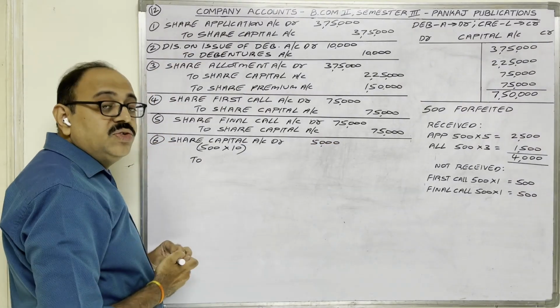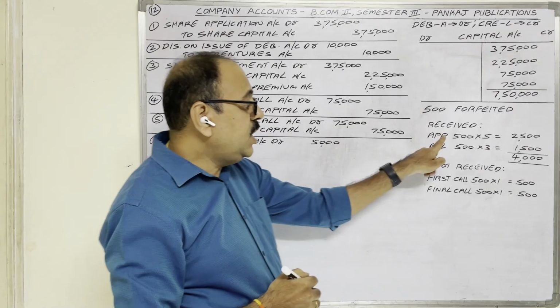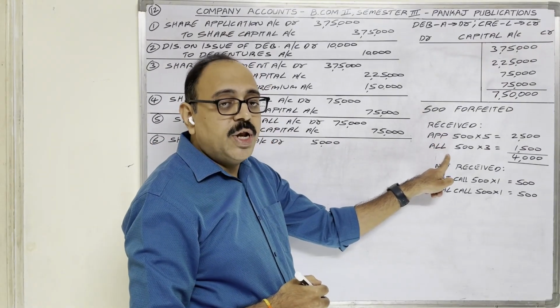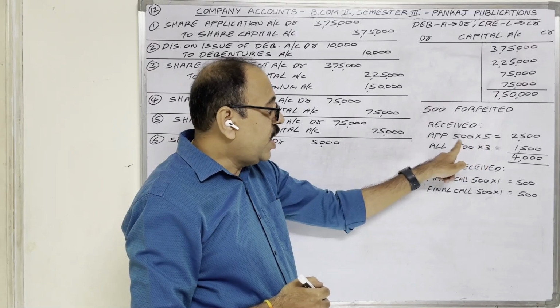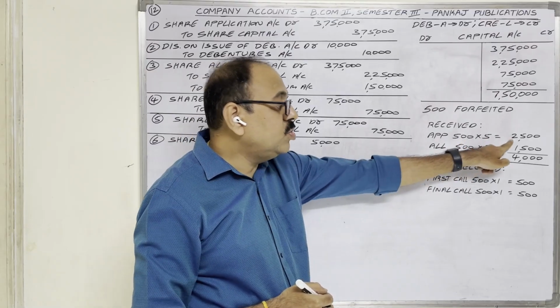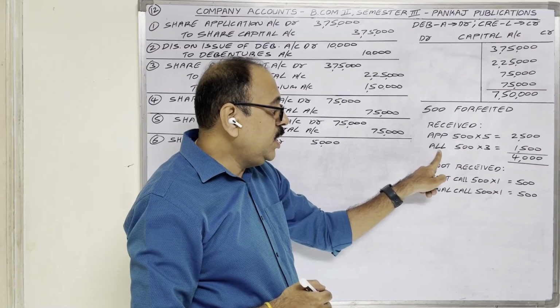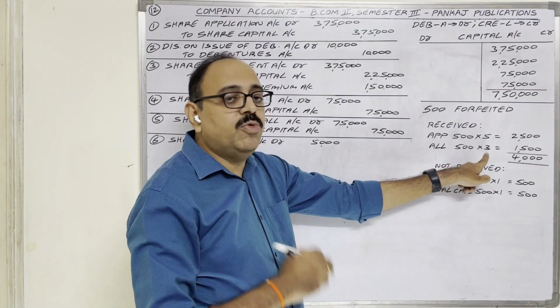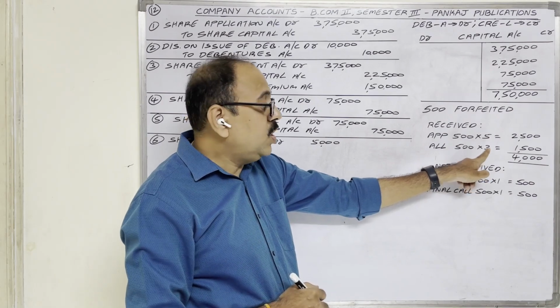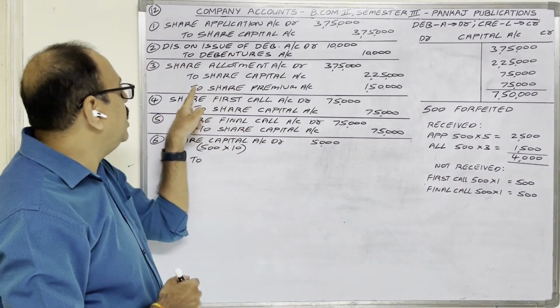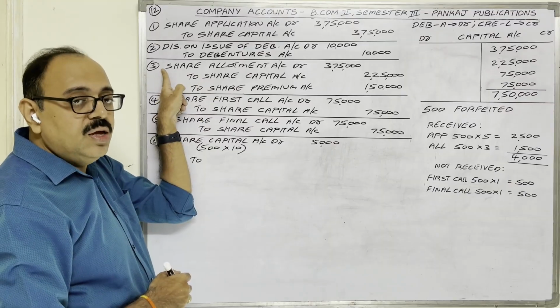Second, on these forfeited shares, company received application money and allotment money. Application money on 1 share 5 rupees, 500 into 5 rupees, 2,500. Allotment money including premium 5 rupees. But we should not consider premium amount here, because premium income separately we have shown in third entry.